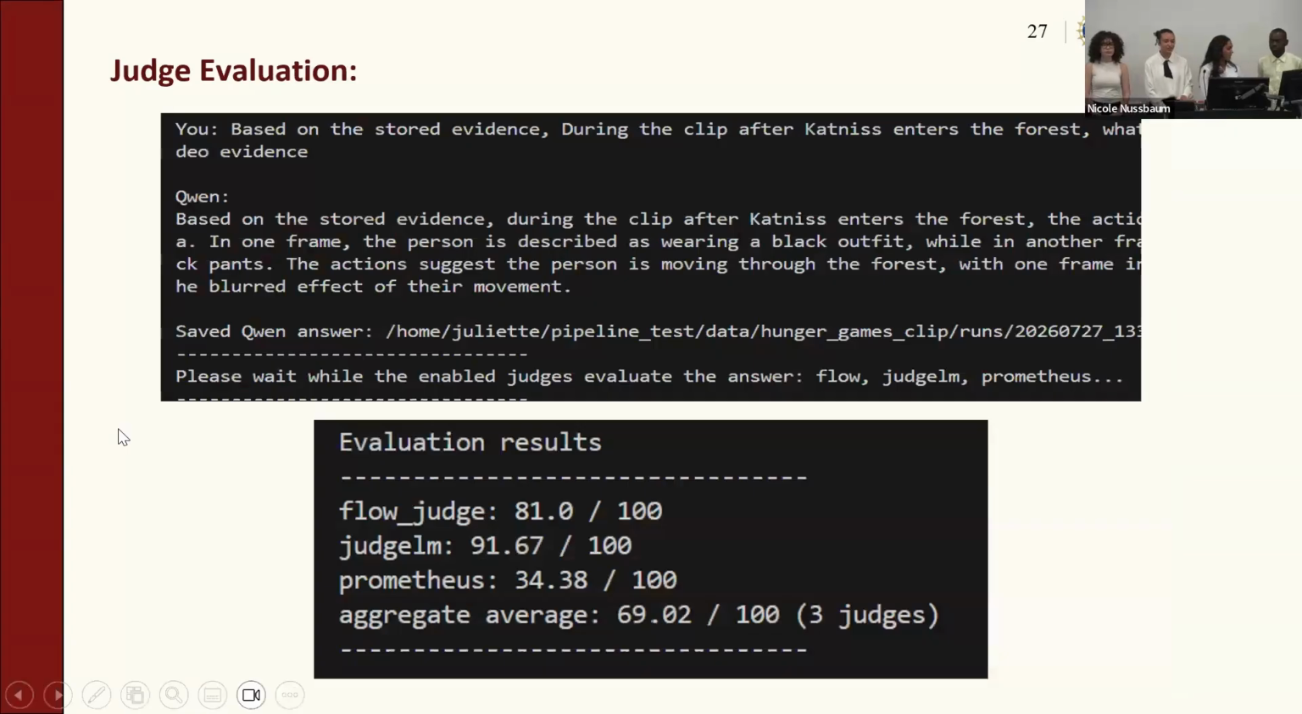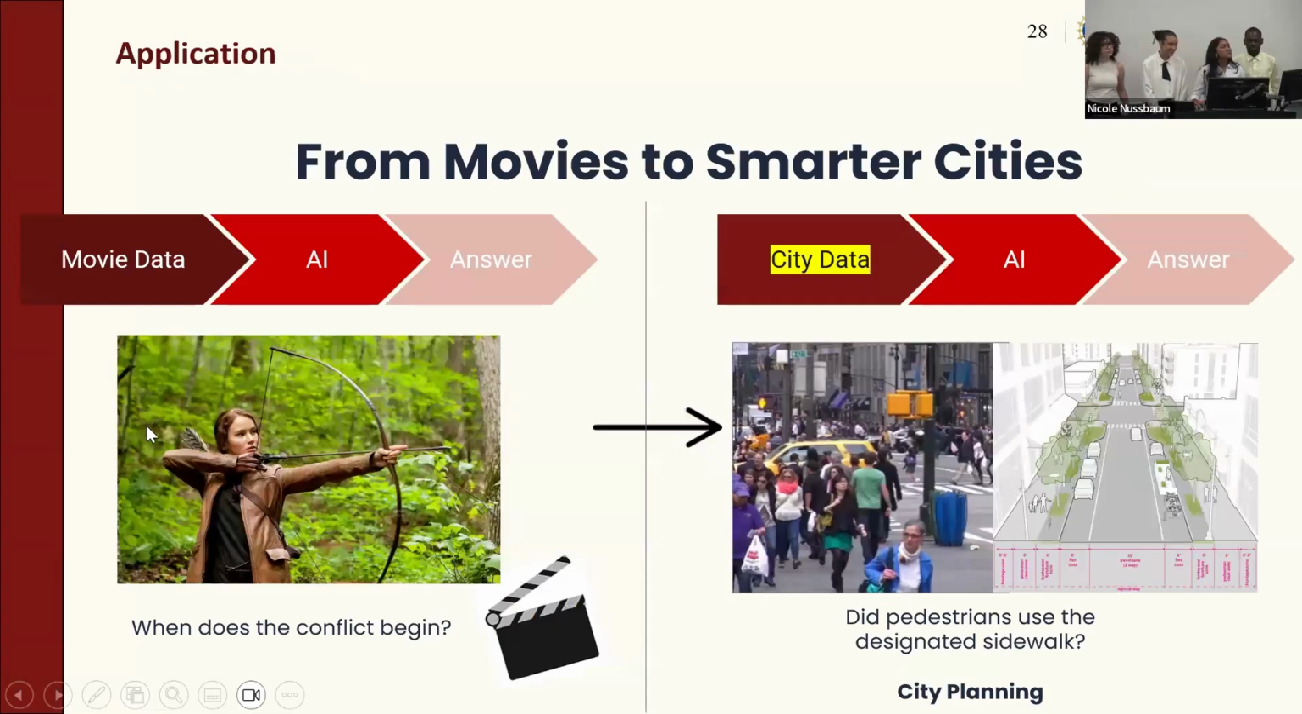And lastly, the judge evaluation pipeline. This happens in the back. You can ask the same question you would ask in the front end. Qwen would give you an answer. That answer would then be saved. And while you're waiting, the judges are scoring the answer, and you are able to see the answer in the terminal afterwards.